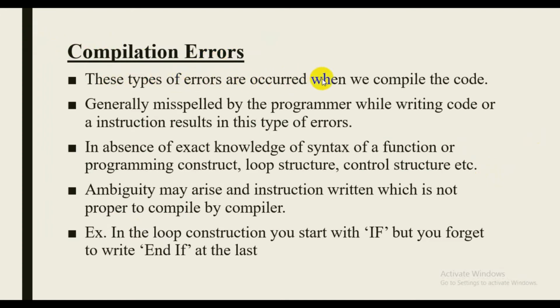These types of errors occur when we compile the code, generally misspelled by the programmer while writing code, or an instruction results in this type of error. In absence of exact knowledge of syntax of a function or programming construct, loop construct, control structure, etc., ambiguity may arise and the instruction written is not proper to compile by the compiler. For example, in the loop construct, you start with if but you forgot to write end if at last. At this time, compilation errors may arise.